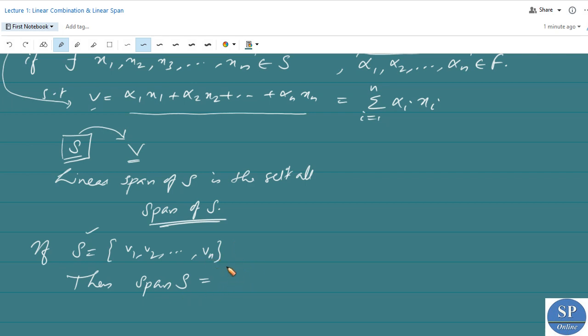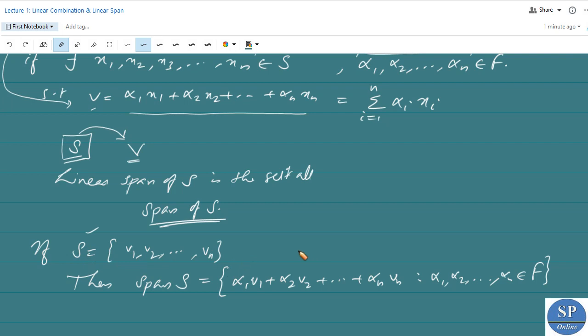That is, span of S is equal to the set of all linear combinations alpha 1 v1 plus alpha 2 v2 plus etc., alpha n vn, such that alpha 1, alpha 2, etc., alpha n belong to F. That means alpha 1, alpha 2, etc., alpha n are scalars.